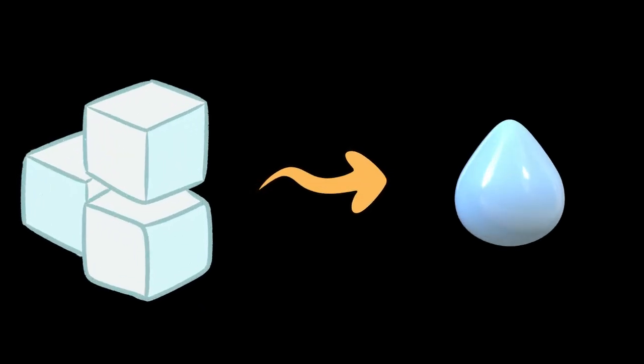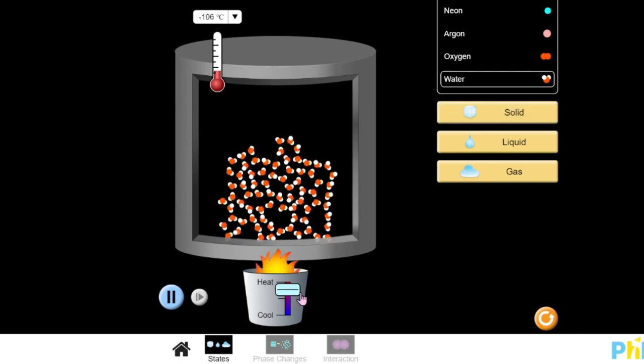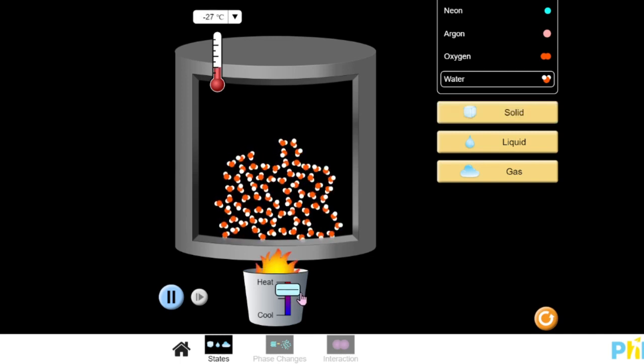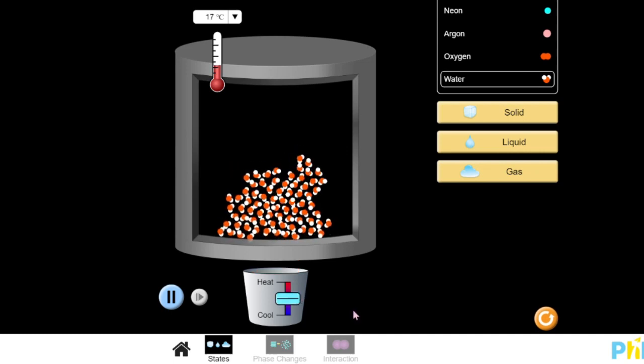Melting is when a solid turns into a liquid. As more heat energy gets added to the solid, the particles move faster and faster until some bonds break, but some stay together, causing the particles to slide past each other.